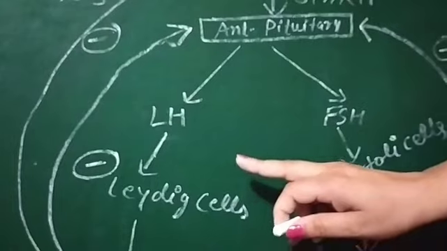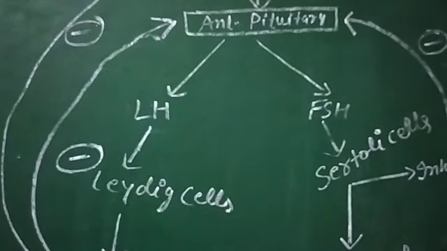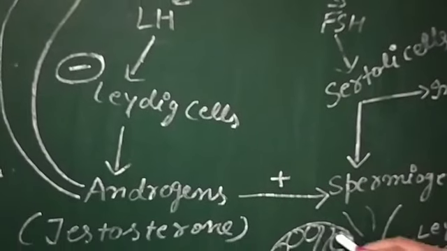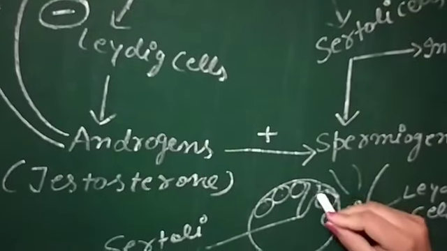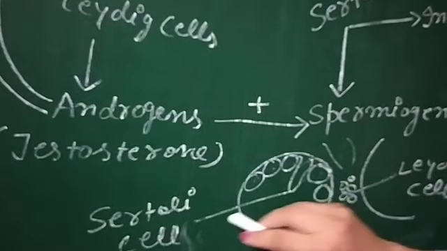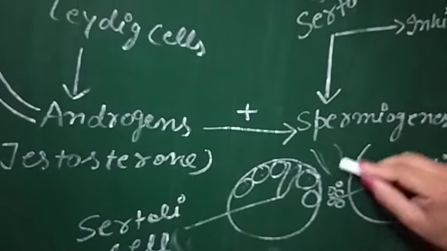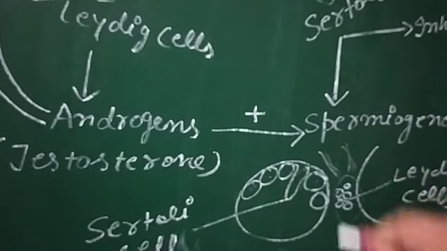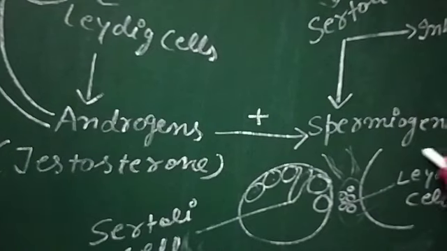We have done the structure of the seminiferous tubule. Inside it are the sperm mother cells, the spermatogonia. This long cell is the Sertoli cell, and in between there are the interstitial cells, which are nothing but the Leydig cells.